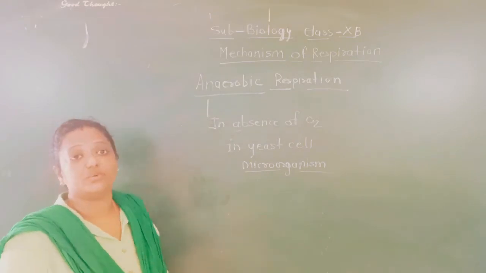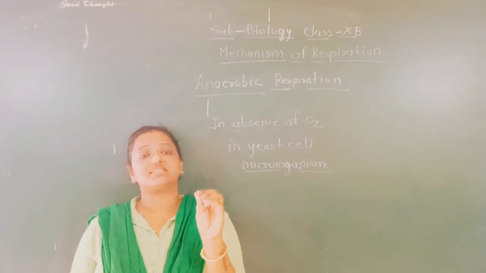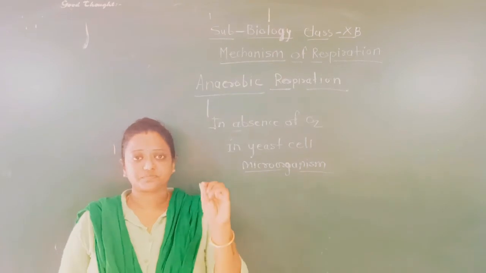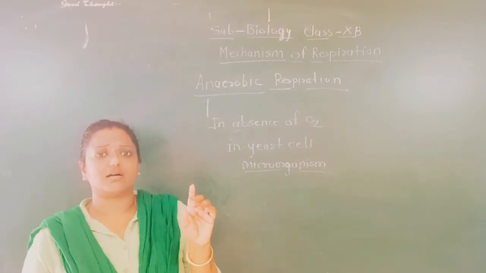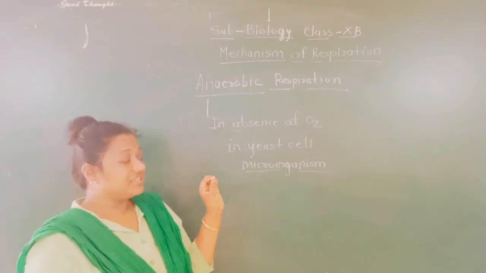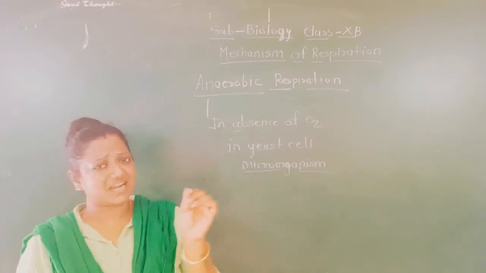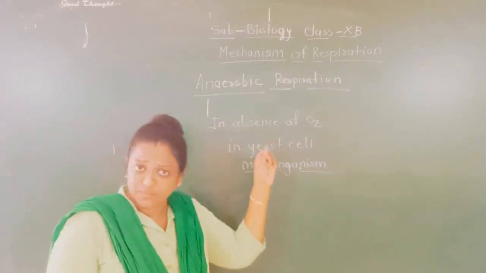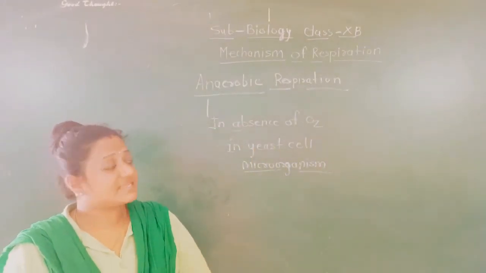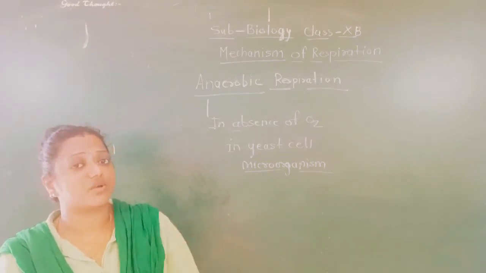Now I shall elaborate how it happens in the yeast cell. Students, you know there are grains of yeast, or yeast is found in powdery form also, right? We add it into cakes and bread and all. That yeast cell in powdery form undergoes the anaerobic type of respiration, meaning respiration takes place in absence of oxygen. There is no concern of oxygen, and that process does not take place in the mitochondria.